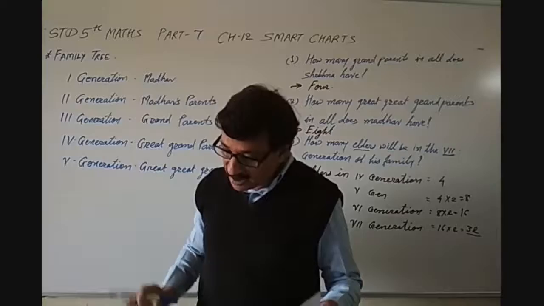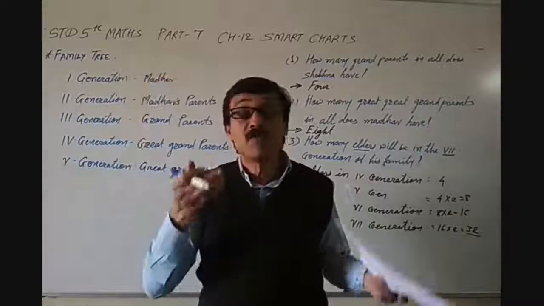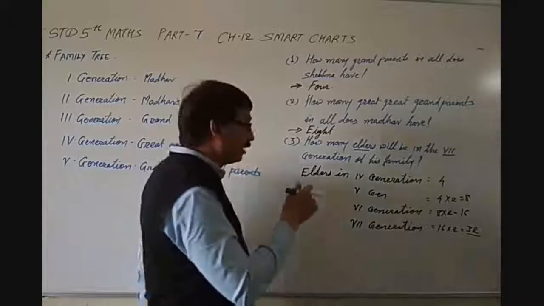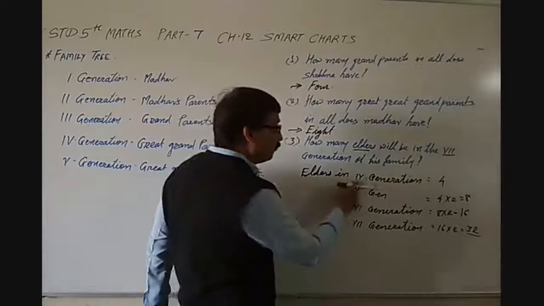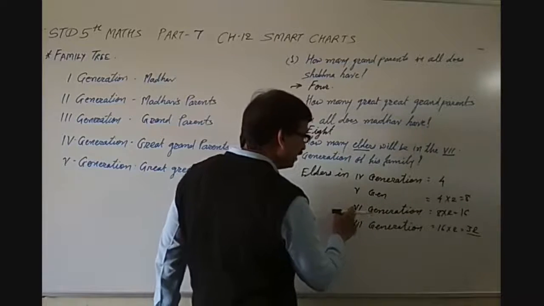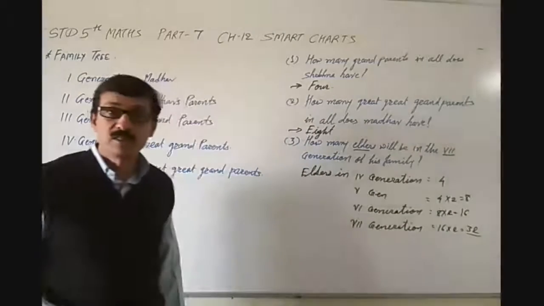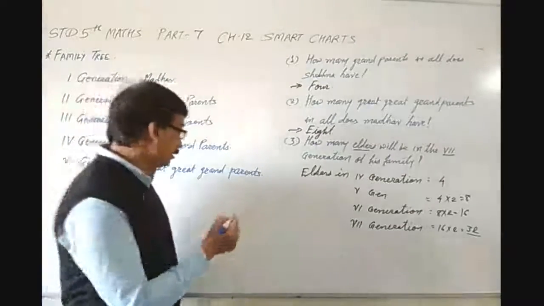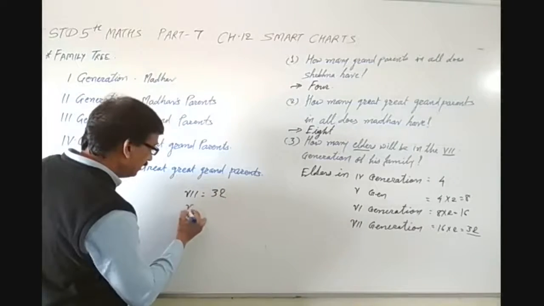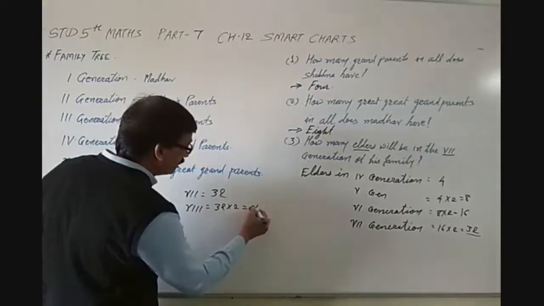that if he takes his family tree forward, in which generation will we find 128 elders? See, in each next generation we can see it is double. Suppose in 4th generation it was 4, in fifth generation it was 4 2s are 8. In sixth generation it was 8 2s are 16. Seventh generation 16 2s are 32. So let's go further. In the eighth generation it will be 32 multiplied by 2 is equal to 64.